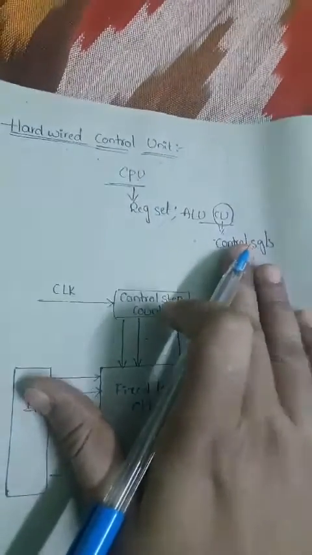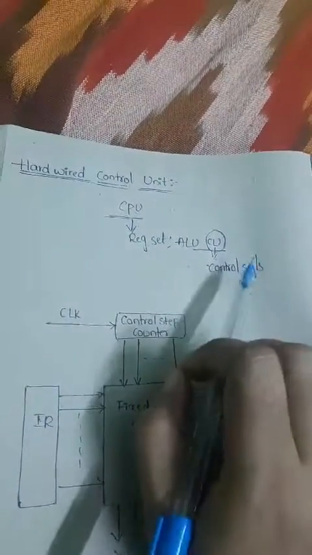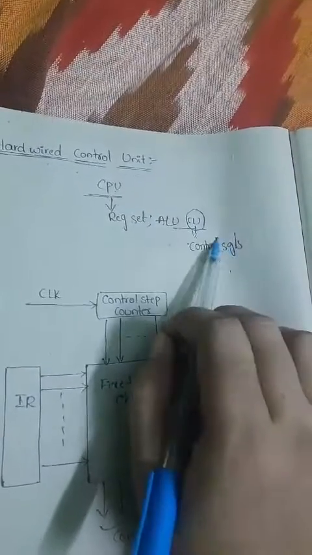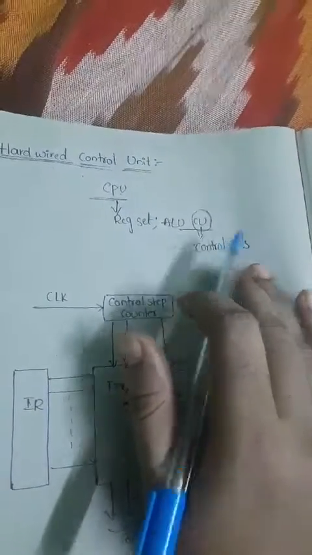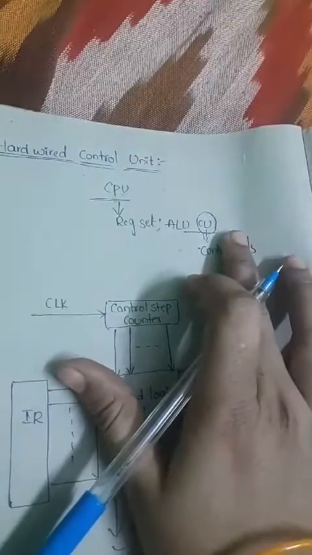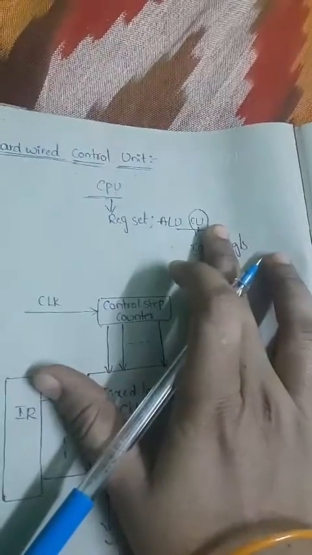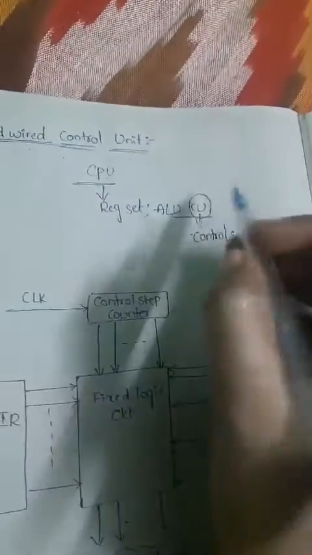Basically there are two types of designs for a control unit. One type of design is the hardwired control unit and the other one is the micro programmed control unit. Remember that. This control unit is an important block in the CPU, and it generates the control signals. Depending on that, the control unit is classified into two types.